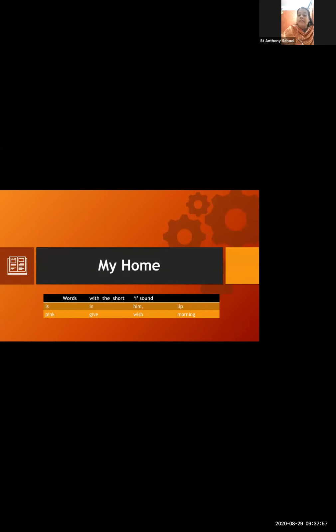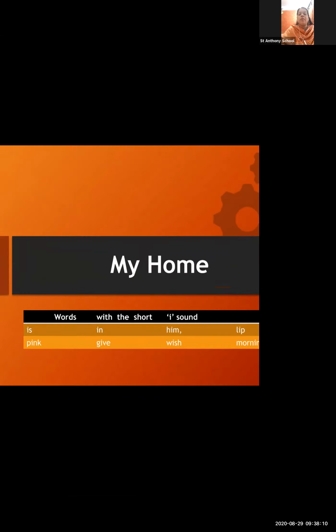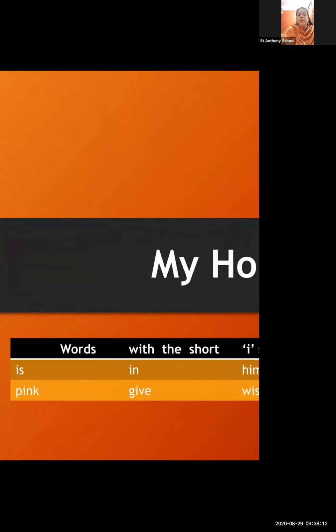So what is written on your screen? My home. As everyone is staying in the home, it is all about my home. Now just look at the word that we are going to learn here.